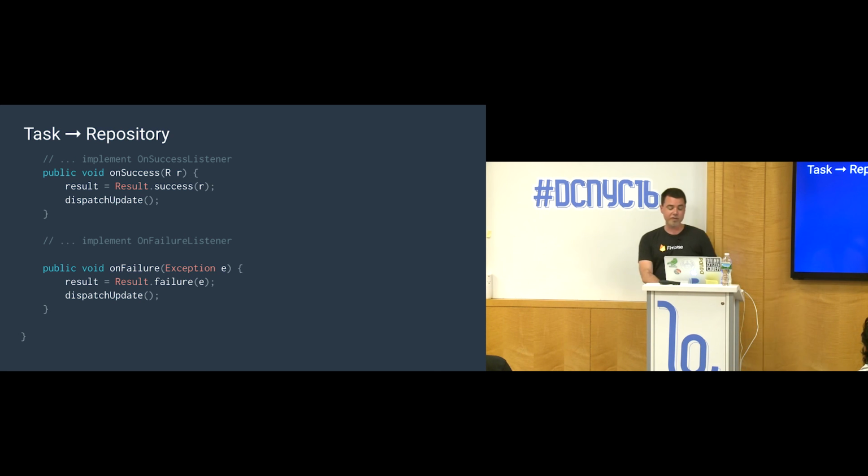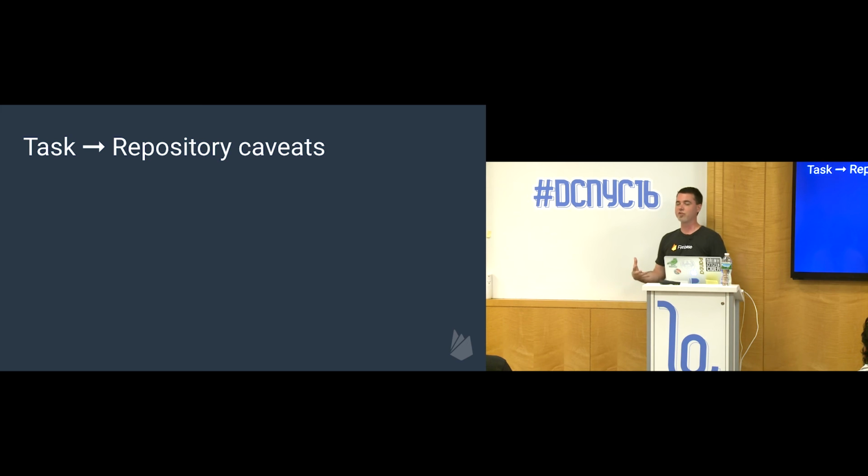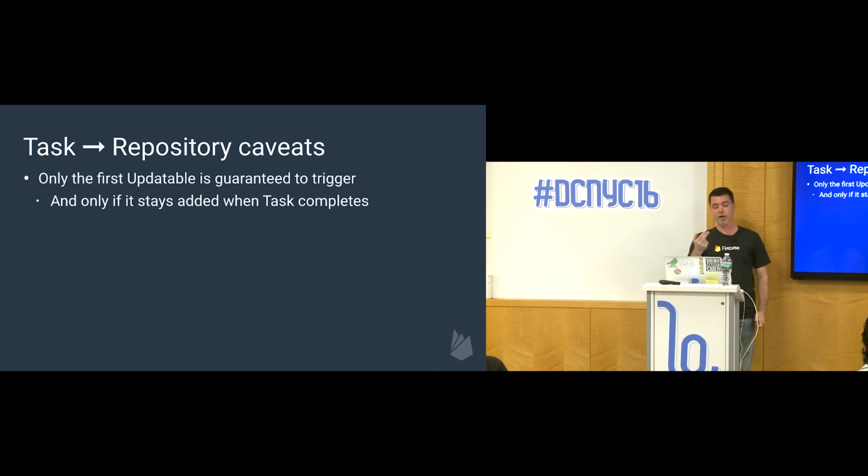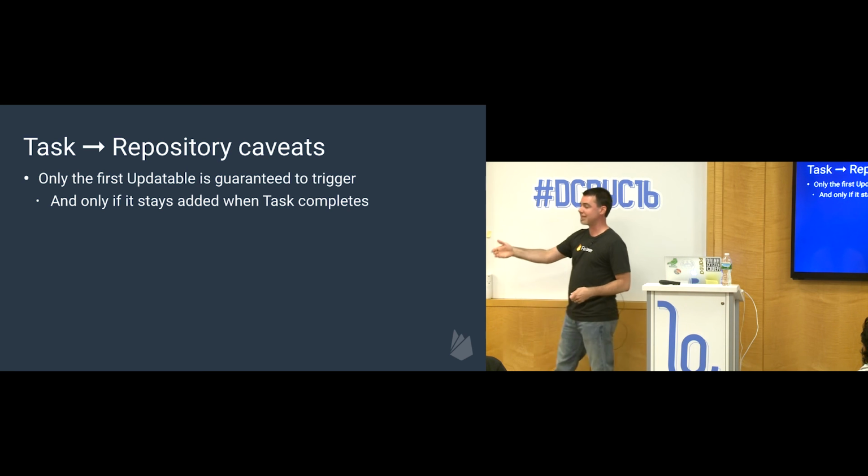Now there are some caveats with this. Because repositories are far more complicated than tasks, you can never expect a task to subsume all of the things that a repository can do. So just so you know, if you do choose to use this, only the first updatable that you register on a repository or this TaskRepository will trigger. That's the only one that's guaranteed. You could have multiple, but only the first one is ever guaranteed to trigger. And only if it stays registered when the task completes.